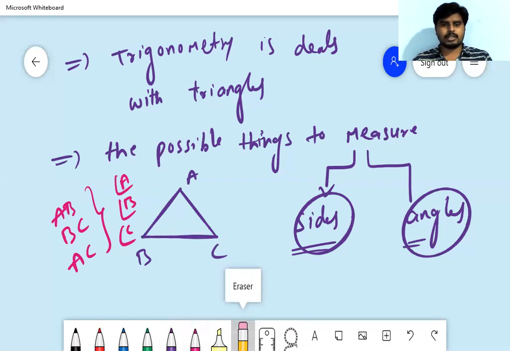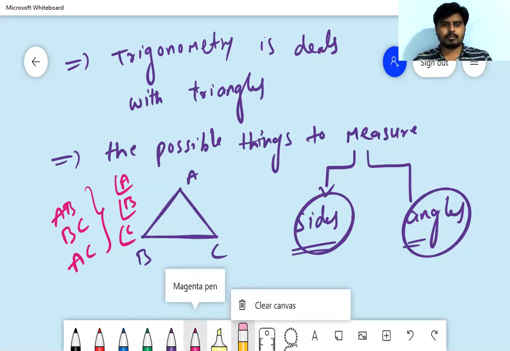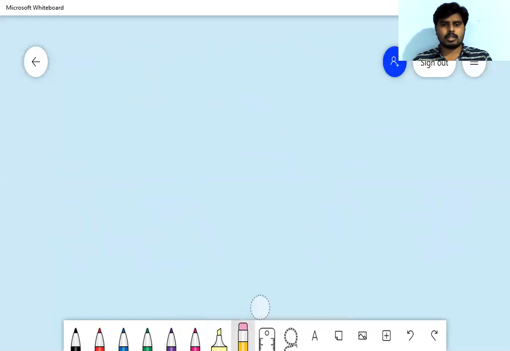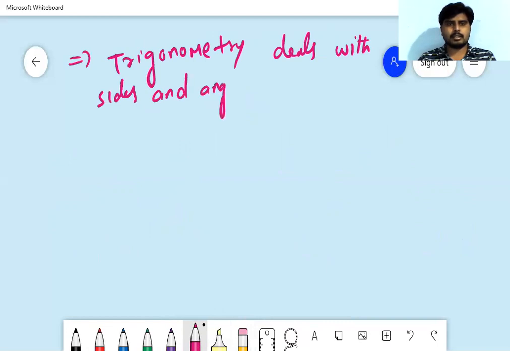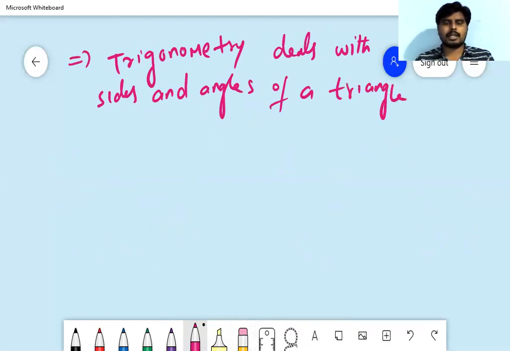Let me write here: trigonometry deals with sides and angles of a triangle. Okay, right. This is about the definition of trigonometry.